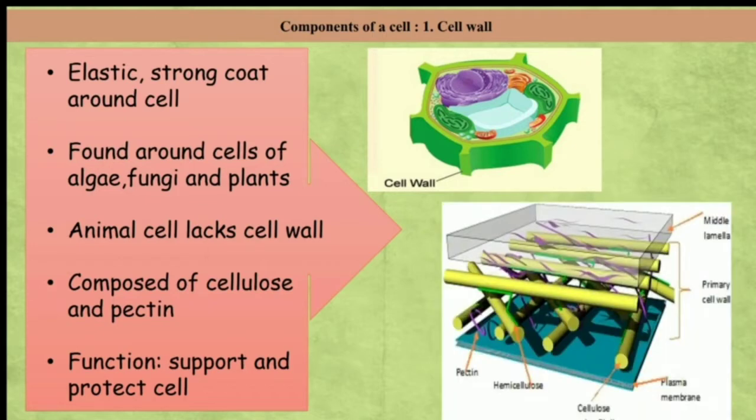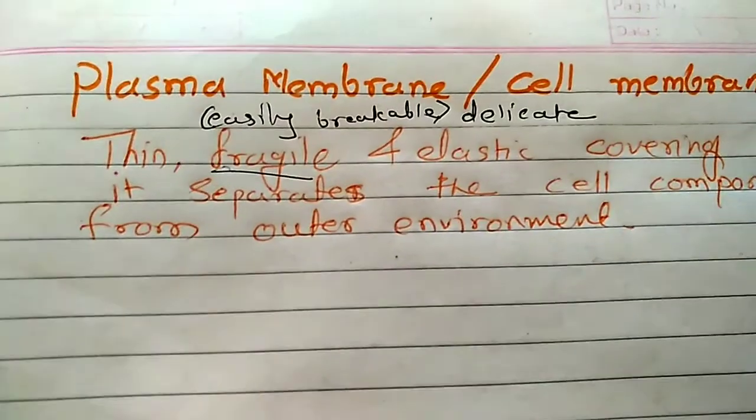If you look carefully at the labels, you will see the components of the cell wall. There is pectin, and the rod-like structure is cellulose. The downside greenish clear layer is the plasma membrane, that is the cell membrane. All these are the outer part of the cell. We can see the middle lamella and the primary cell wall of the cell. From this diagram we get the idea that it is made up primarily of cellulose and pectin. Now we'll move to plasma membrane.